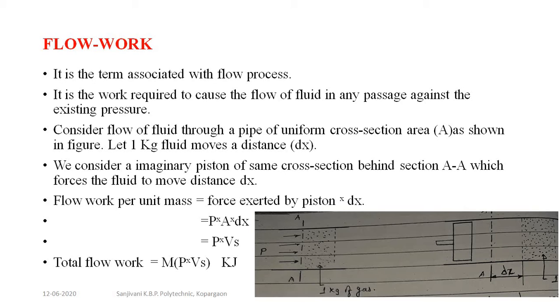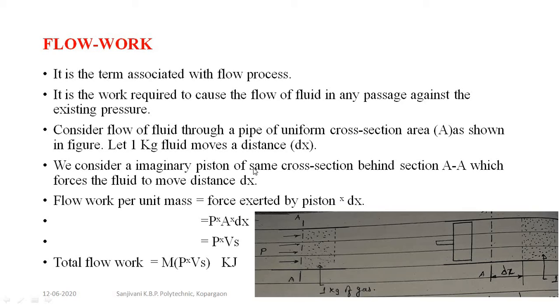Consider flow of fluid through a pipe of uniform cross-sectional area A as shown in the figure. Let 1 kg of fluid move a distance dx. This is the first figure. In that first figure, this is a pipe at cross-section AA. We can apply a pressure, and with that pressure, this will be pushed through the distance dx.